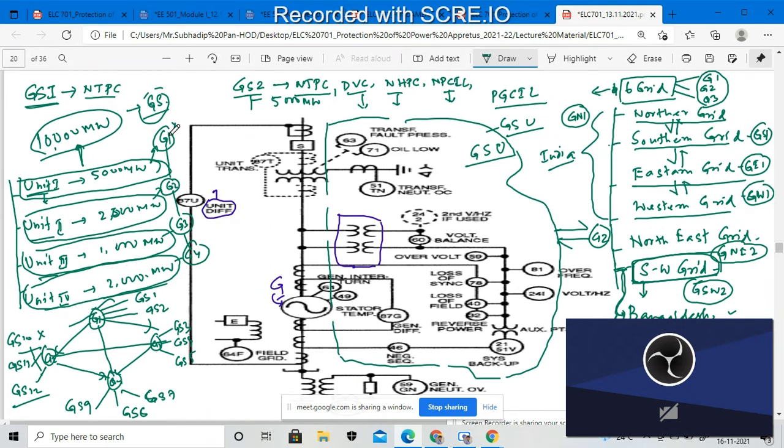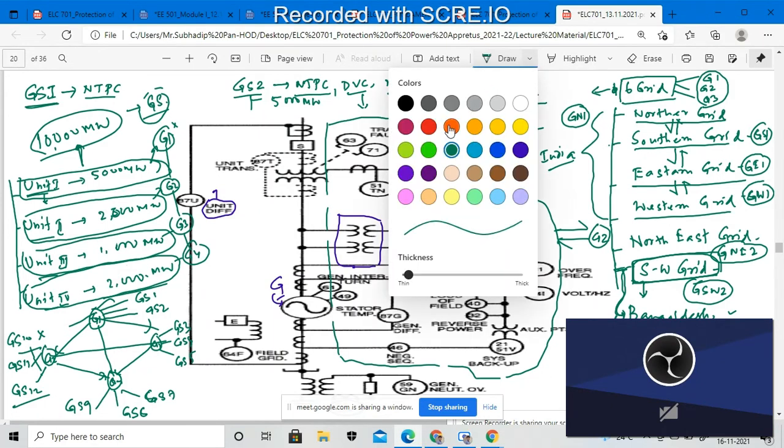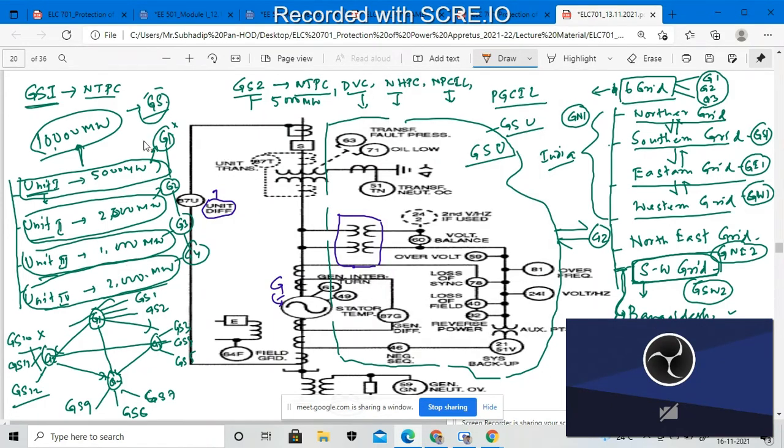It may happen that generating station 1 is not under operating conditions, due to some generator problem. From there, that amount of megawatt power will be lost and will not be generated right now.